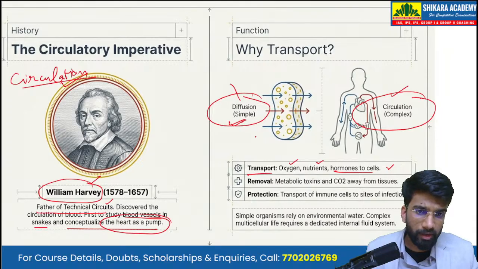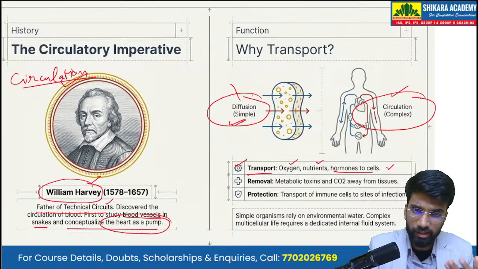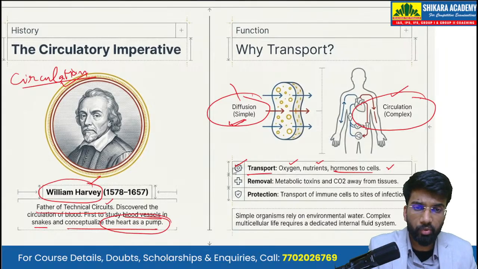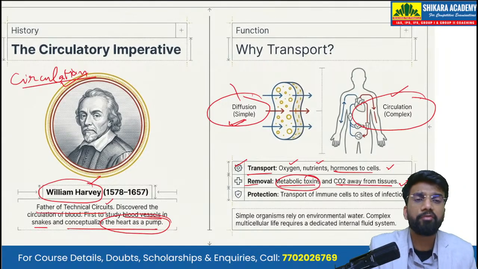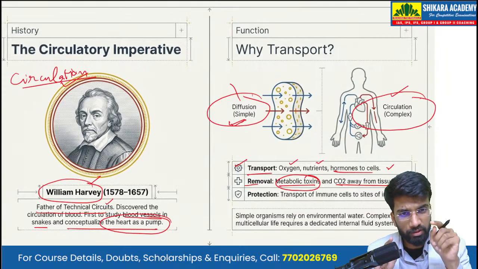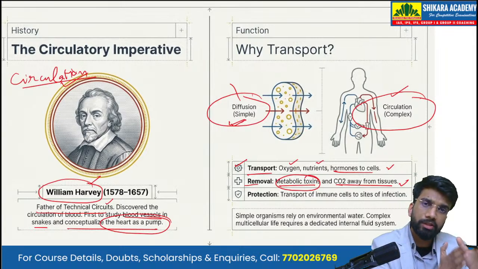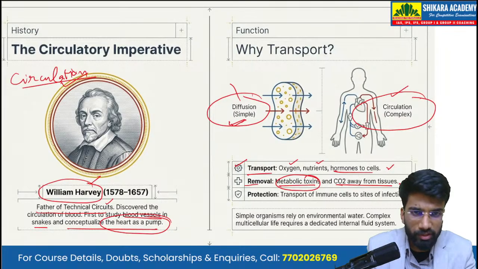Apart from the transport of essential nutrients, the transport system is also required to remove metabolic toxins and carbon dioxide away from the tissues. So putting good stuff into the tissues, as well as transporting the bad stuff away from the tissues, is the main function of the circulatory system.